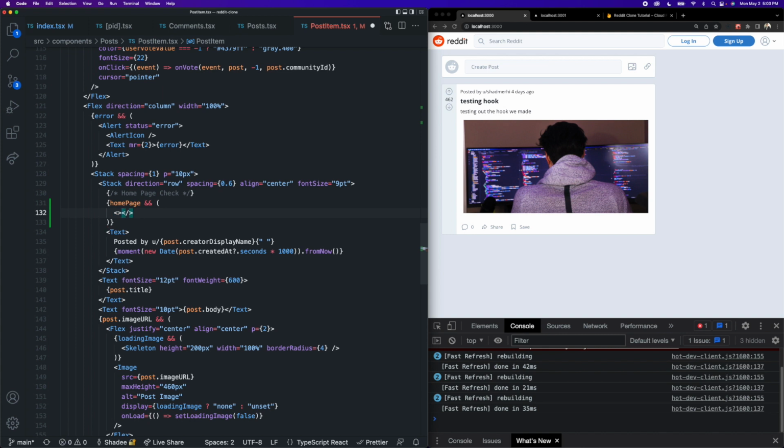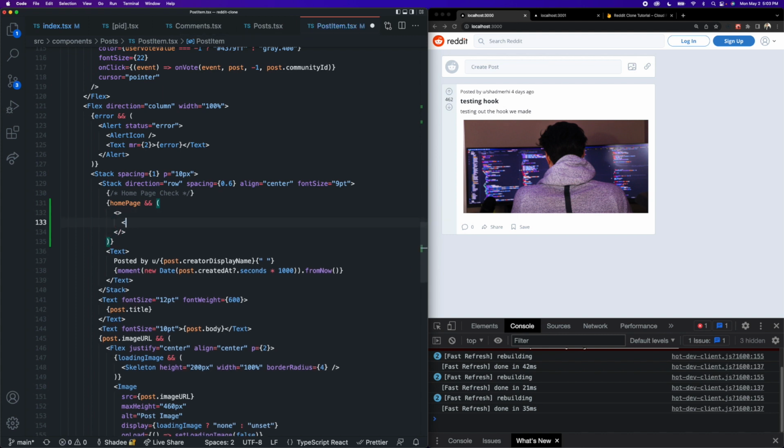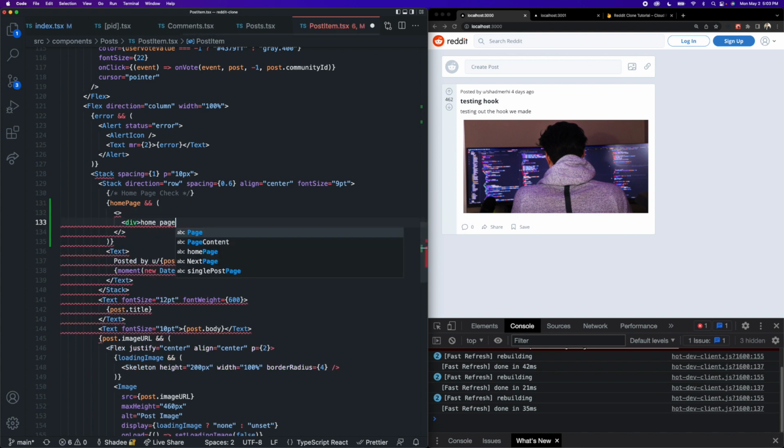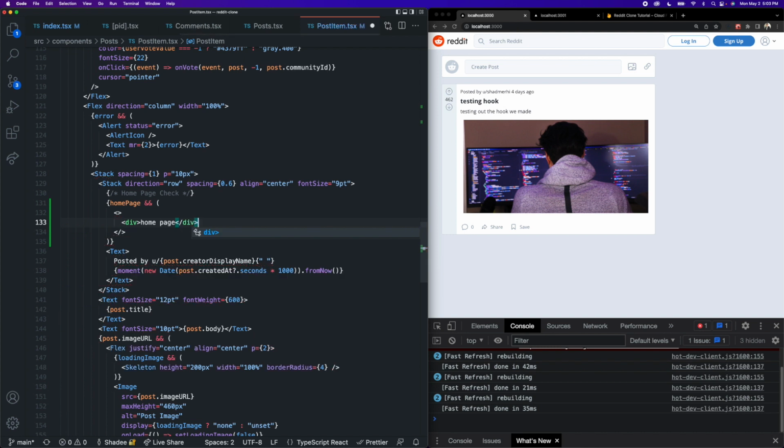So I'm going to create a fragment inside of here. So now if I just put a div in here that says homepage just to test this out, if I save this, we should see that here. So let's get rid of this div. And inside of here, we're going to add a ternary operator to check for the existence of the community image URL.